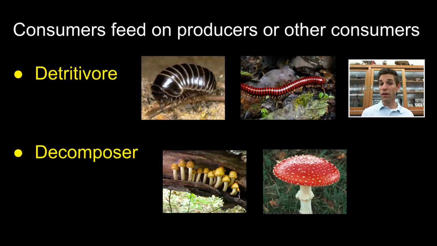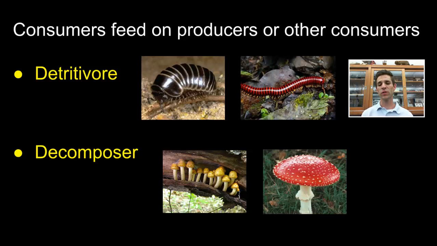There are also two other levels of consumers in our ecosystems. There are detritivores. They are eating dead and decaying material. So the roly-poly bug and the millipede here are sort of roaming around the forest eating dead and decaying material. They're not going after live food items. They're waiting for the organisms to die, and then they feed upon them after that.